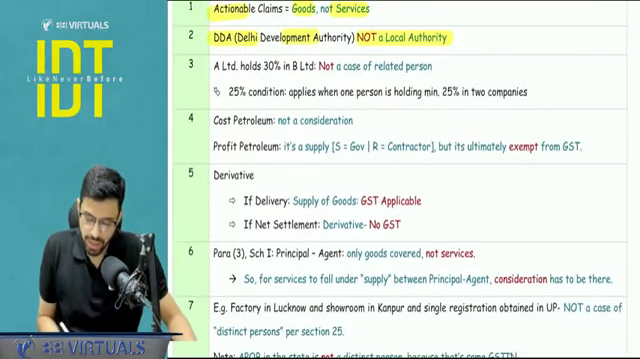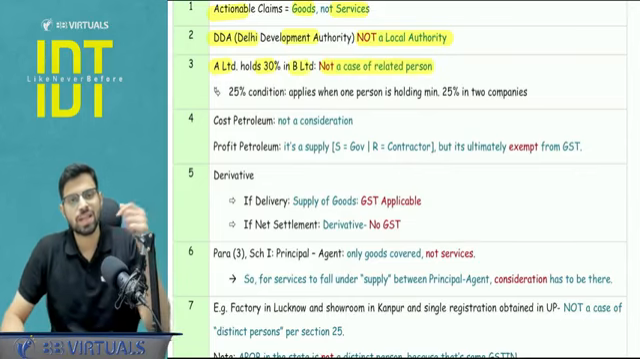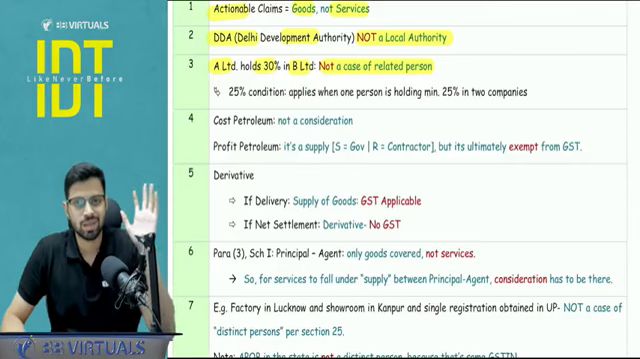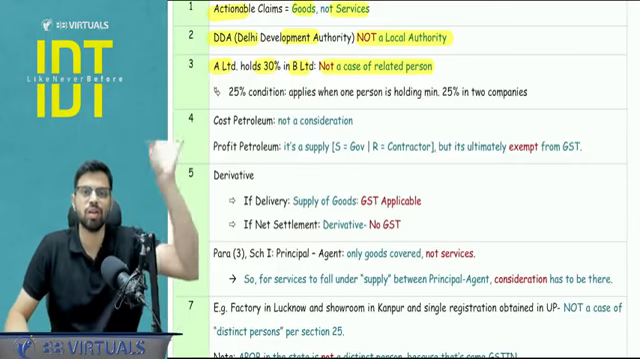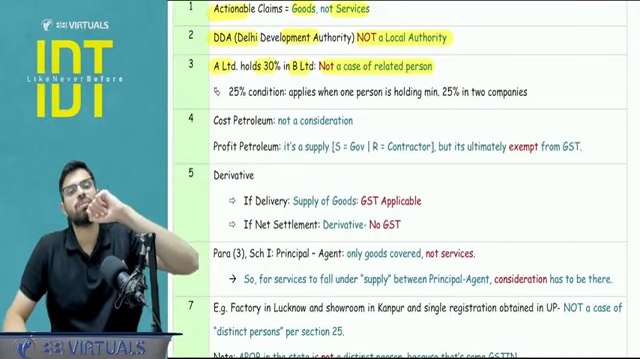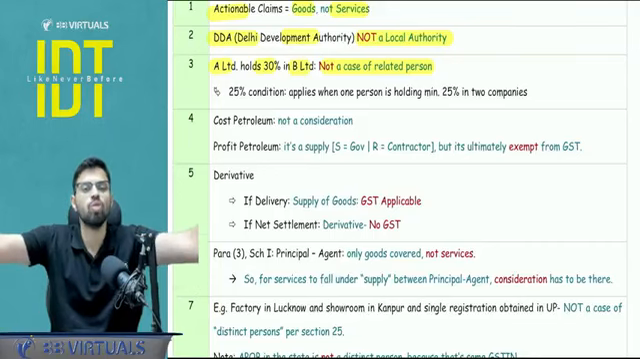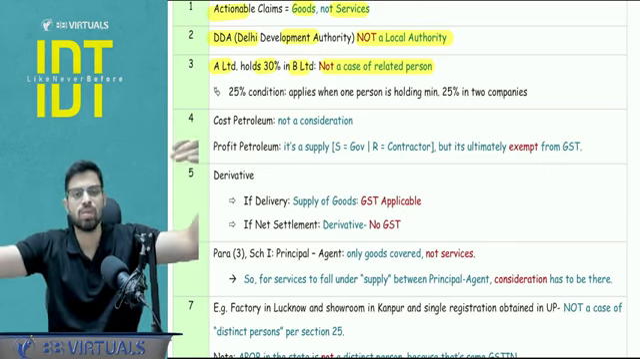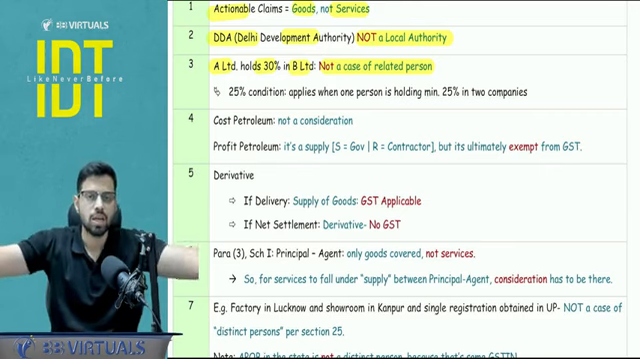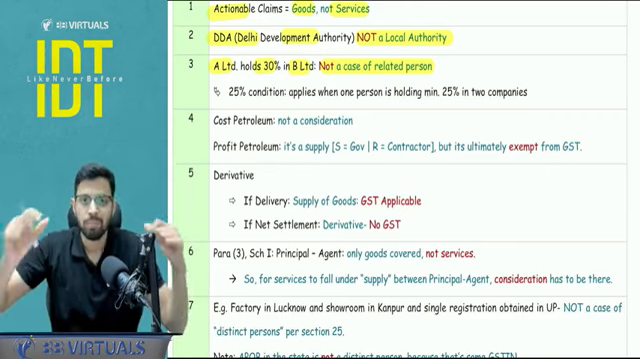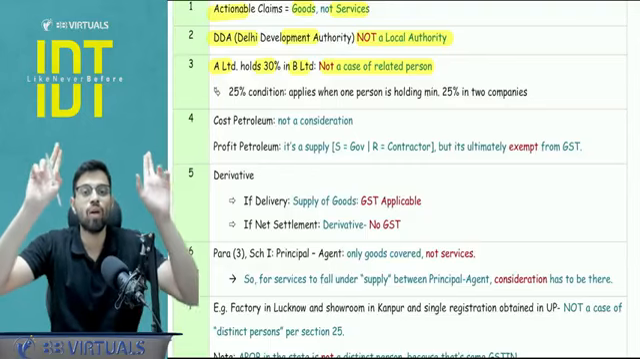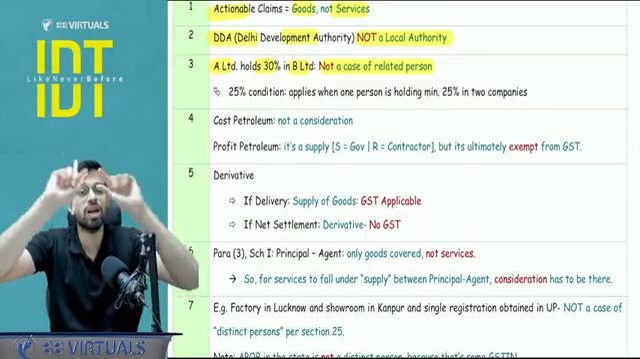A Limited is a short example: if A Limited holds 30% in B Limited, this will not be a case of related person. Now, somehow I have seen that students just learn the 25% point in the related person explanation to section 15, that sir, we have learned 25% voting. But guys, that 25% voting is when one person is holding in two companies. So A company is, let's say, holding in B company 26%, and in C company, let's say 30%. So B and C are related to each other. But if one is holding in another, we need to have the definition of control. We need to see the word control.